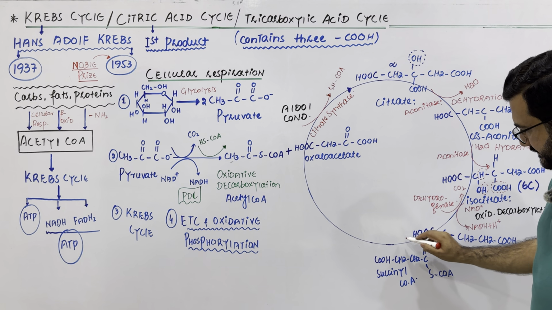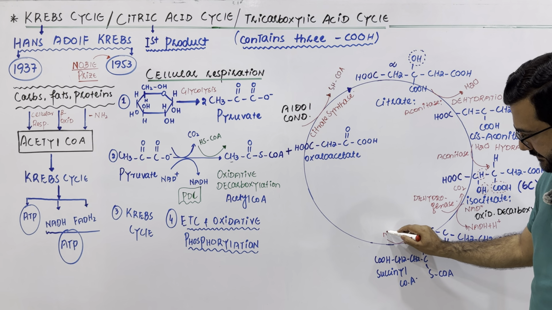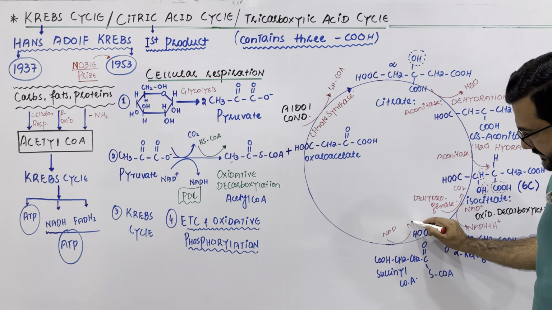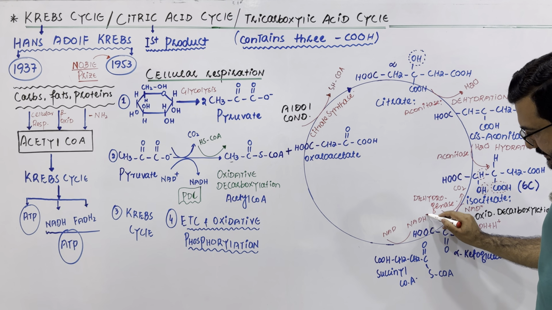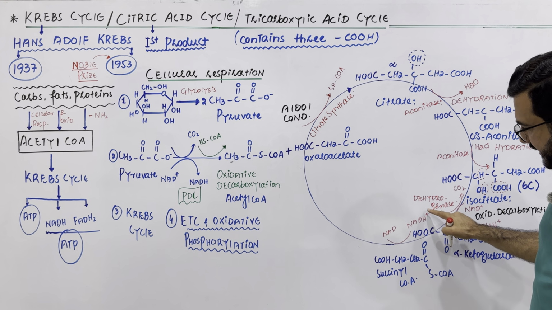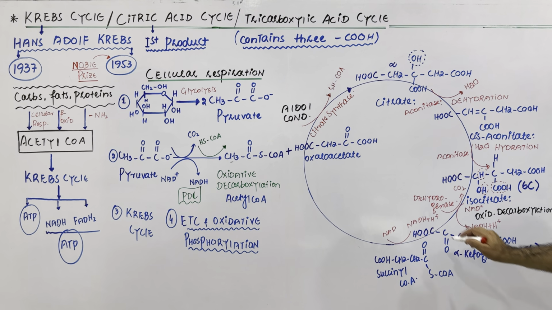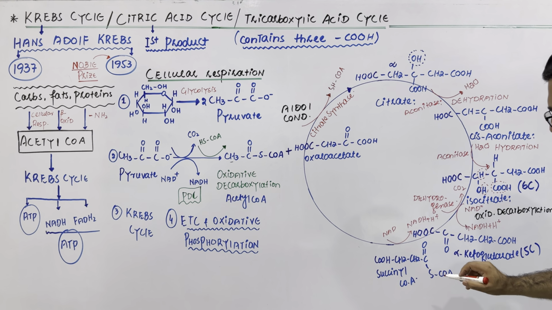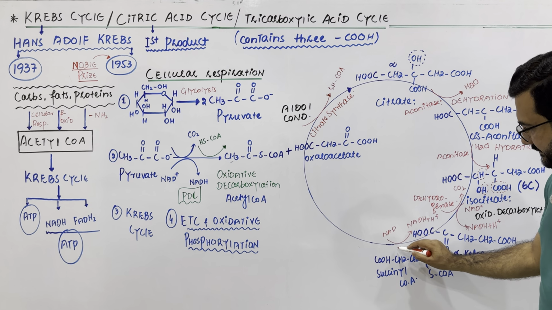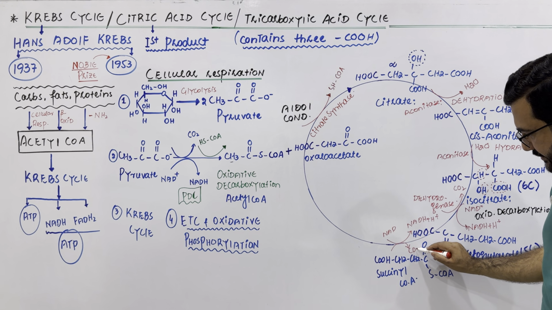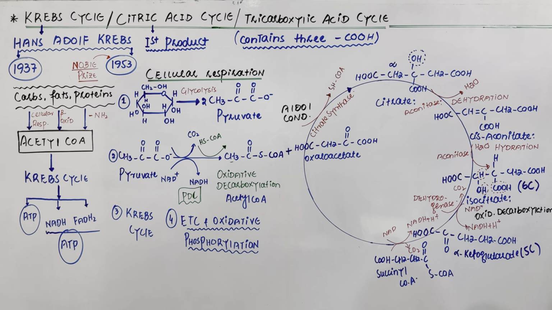The NAD will be changed to NADH plus H positive, meaning the oxidation takes place. And my dear students, again this CO2 is removed, so you will say that the CO2 is removed in this step. It is again the oxidative decarboxylation, just like the previous step.